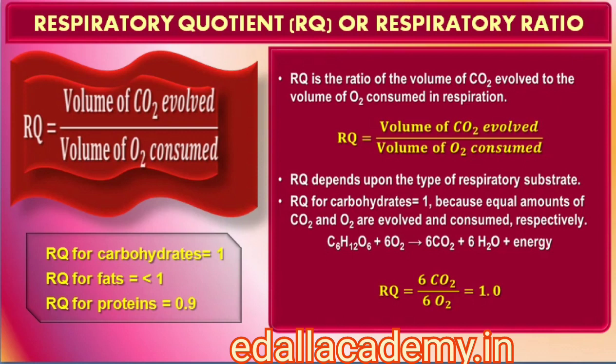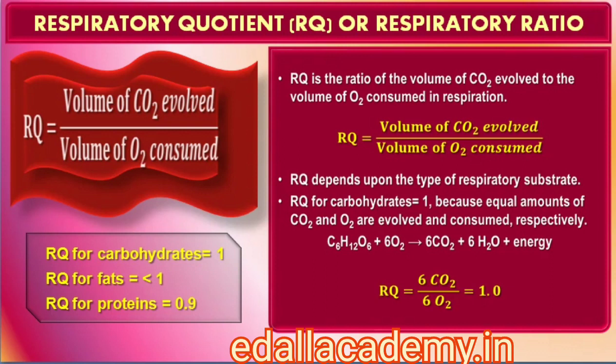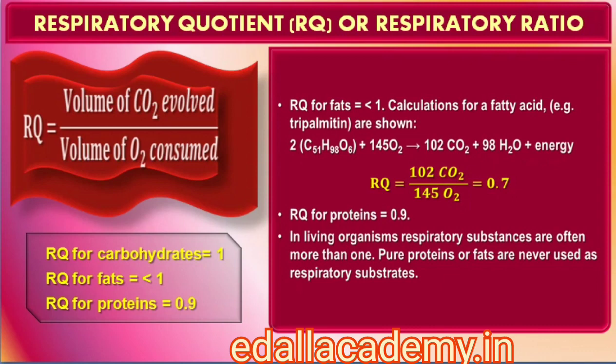When carbohydrates are used as substrate and are completely oxidized, the RQ will be 1, because equal amounts of CO2 and O2 are evolved and consumed, respectively. When fats are used in respiration, the RQ is less than 1. When proteins are respiratory substrates, the ratio would be about 0.9. What is important to recognize is that in living organisms, respiratory substrates are often more than one. Pure proteins or fats are never used as respiratory substrates.